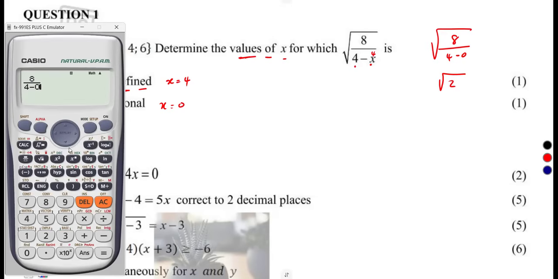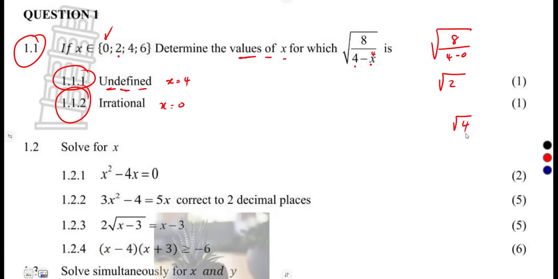When x is 2, let us put 2 here. Square root of what? 4. And the square root of 4 is 2. This is a rational number. All right, so this is not going to work. Remember, 4 worked when it is undefined, so you cannot use that.